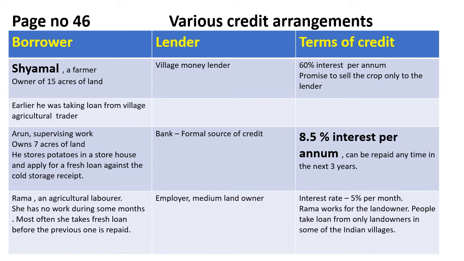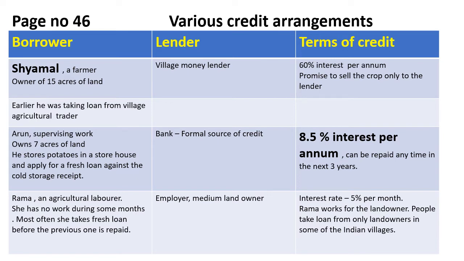Whereas you see Rama, she's an agricultural laborer, maybe she doesn't own any land. She often takes a fresh loan before the previous one is repaid, and she has to take a loan from her employer or a medium landowner. The interest rate is so high, that is 5% per month, and she works for the landowner. So this is a condition: when Rama is taking a loan from her employer, he says that if I want to give you a loan, you have to work under me. So Rama agrees to that, that she will be ready to work under him.